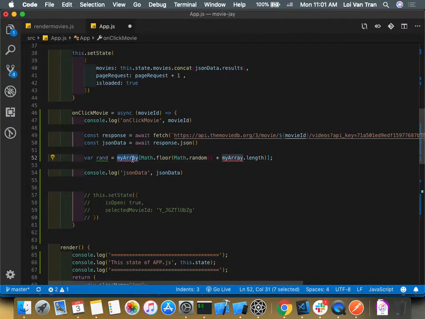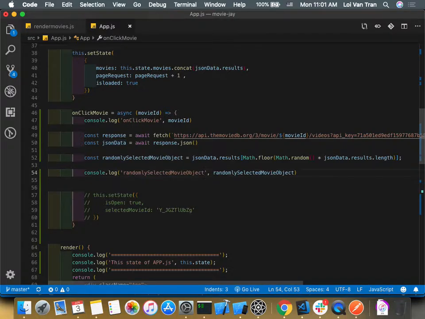And what's the thing that we need to change, guys? It's not my array. It's JSON data dot results. Okay, and we'll do the same thing here. Then we'll say const randomly selected movie object. I'm doing this really long so you guys can understand what's going on here. Okay, we're going to update this console log.